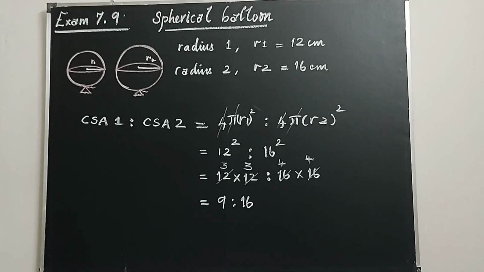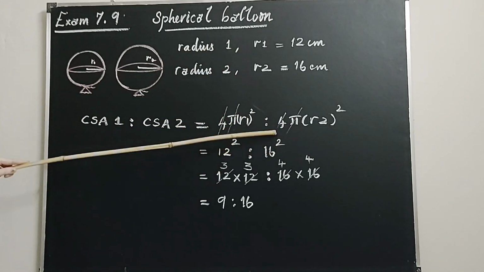The formula to calculate curved surface area of a sphere is 4 pi r square. So curved surface area 1, when the radius is 12 centimeter, is 4 pi r1 square, is to 4 pi r2 square. In ratios we can cancel, so 4 pi will be cancelled. So substitute the values of r1 and r2. r1 is 12 centimeter, r2 is 16.